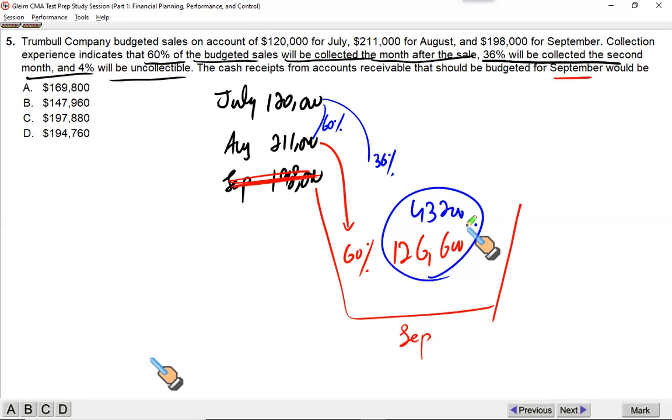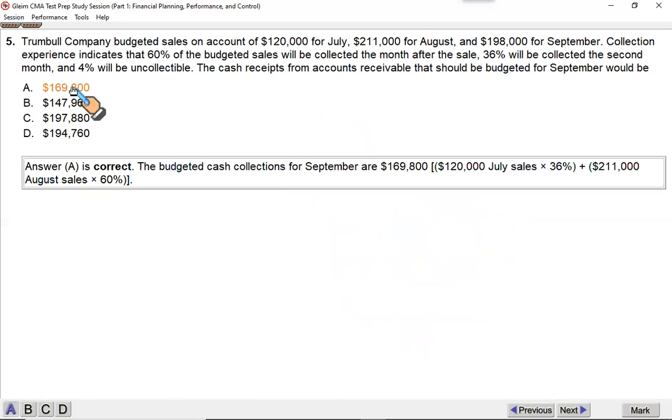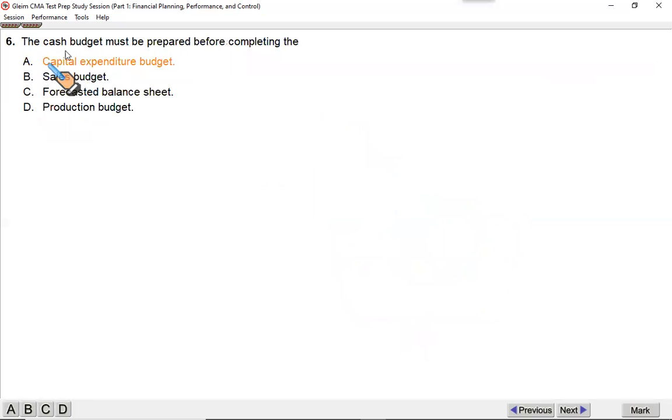169,800 RR. Excellent. It's the answer. 169,000 is your inflow in September. So you have to be very careful because these questions can be a little tricky when you don't read the information carefully. The cash budget must be prepared before completing which of these?